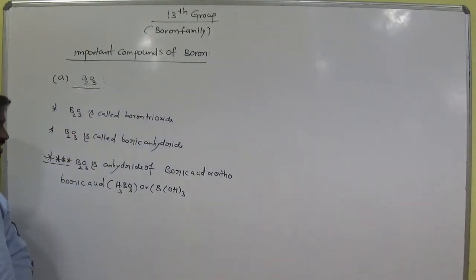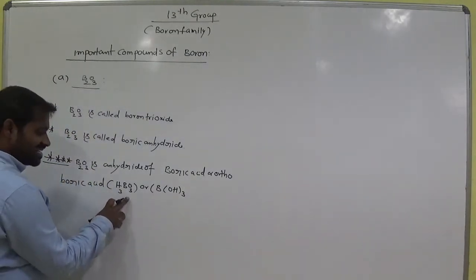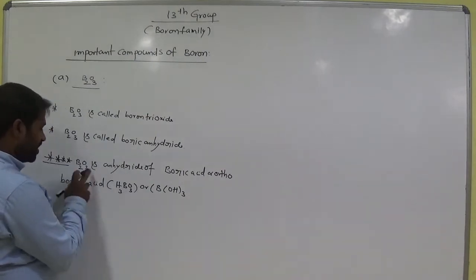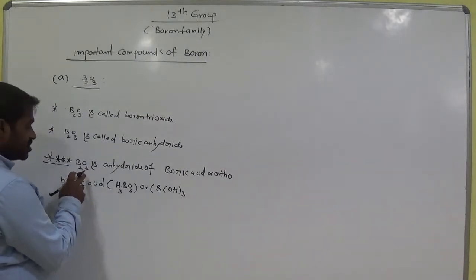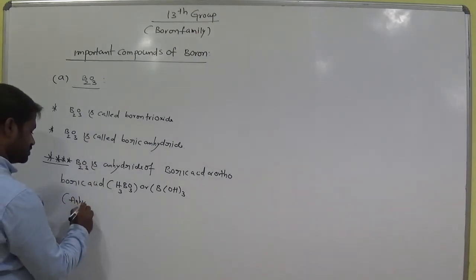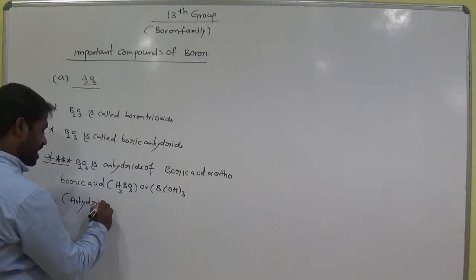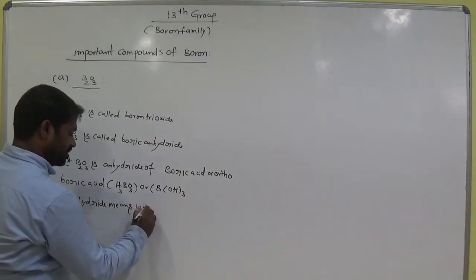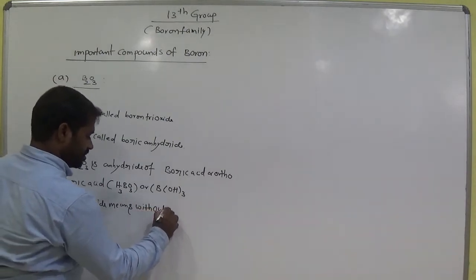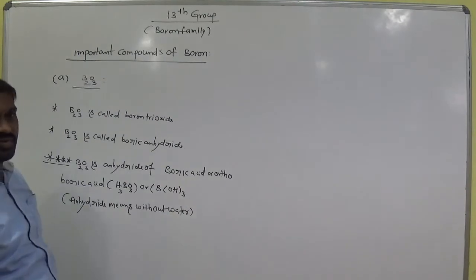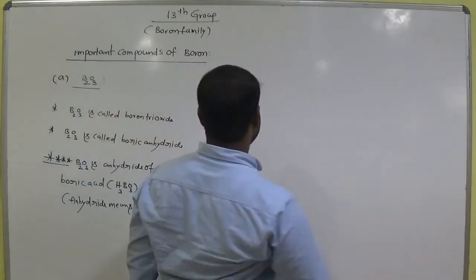This orthoboric acid consists of water. When we remove the water molecule from this compound, we get this one. So anhydride means without water.